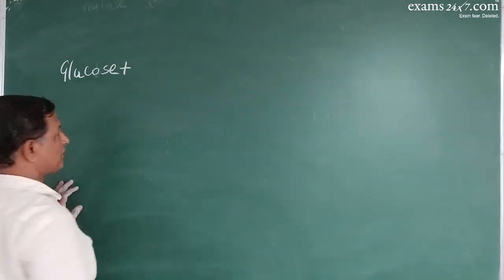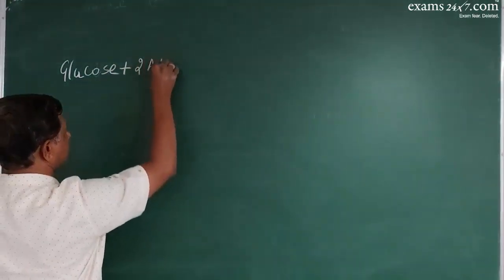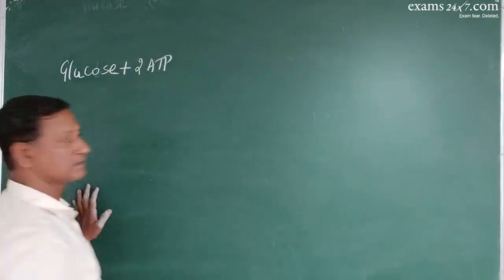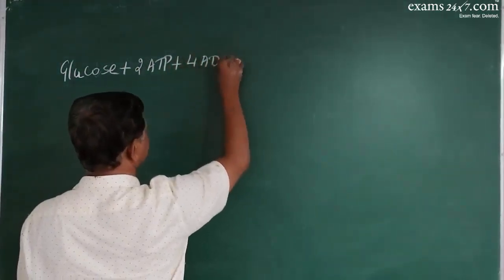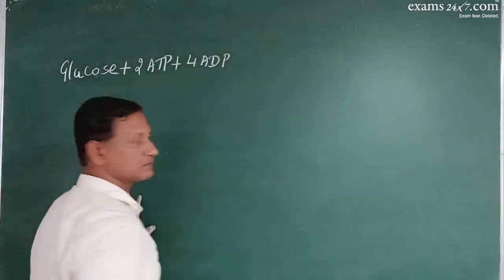And we have used 2 molecules of ATP in the beginning, and we have used 4 molecules of ADP towards the second half.